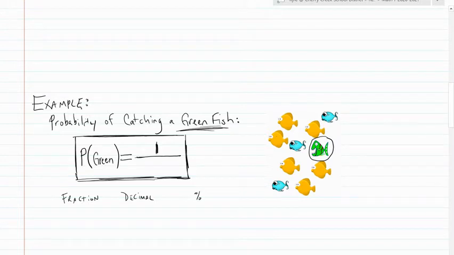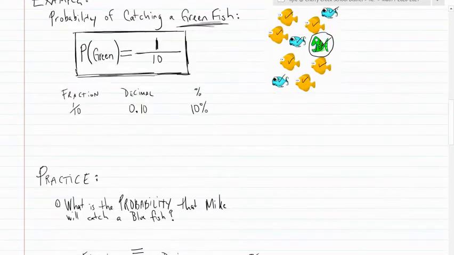Out of the total number of things that could happen: 1, 2, 3, 4, 5, 6, 7, 8, 9, 10. The green fish is still a part of the whole. So 1 out of 10 is our probability of catching a green fish. As a fraction, it is 1/10. As a decimal, 0.1 or 0.10, and as a percentage, 10%. So that question earlier, 10% of the time we would expect him to catch a green fish. 1 out of every 10 times.